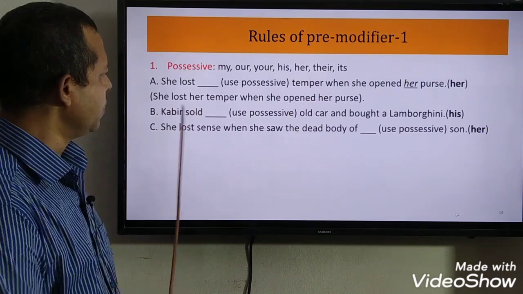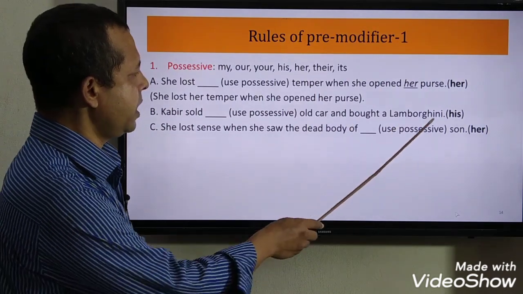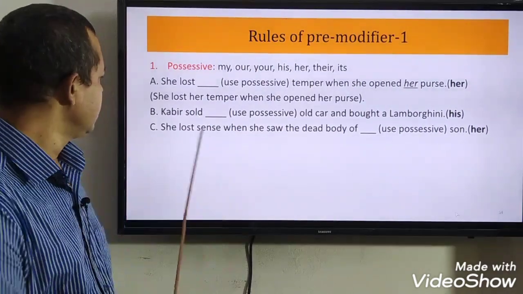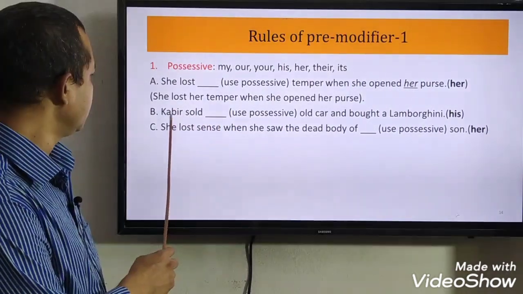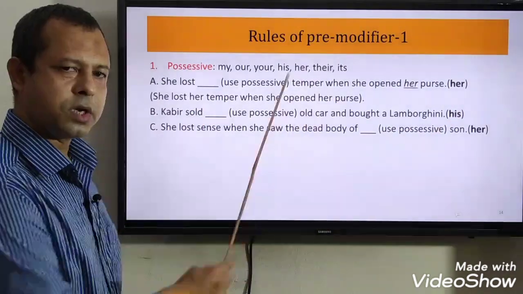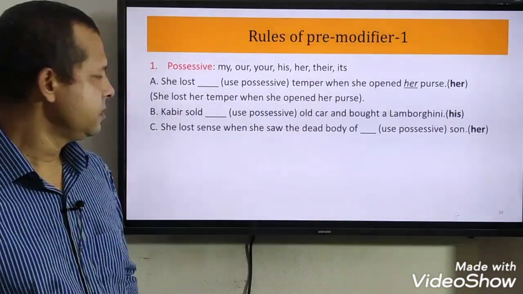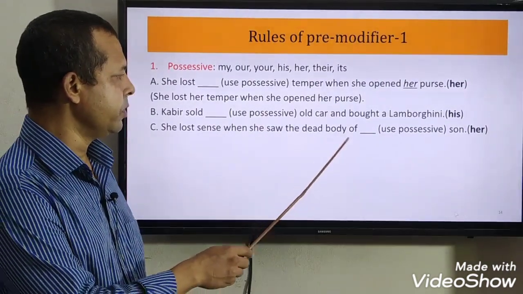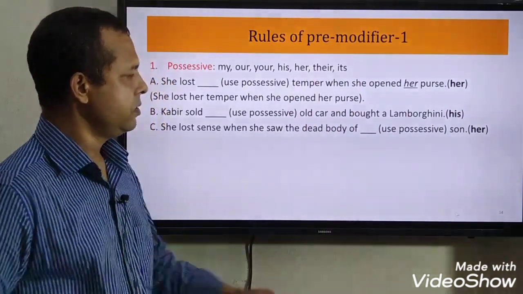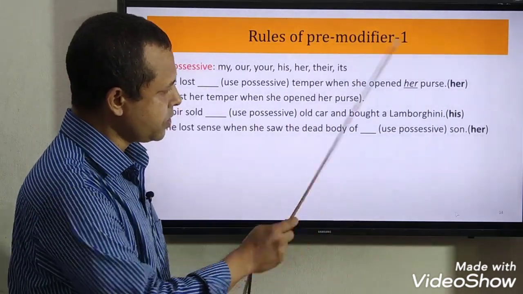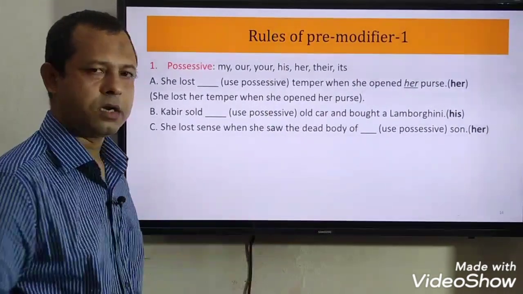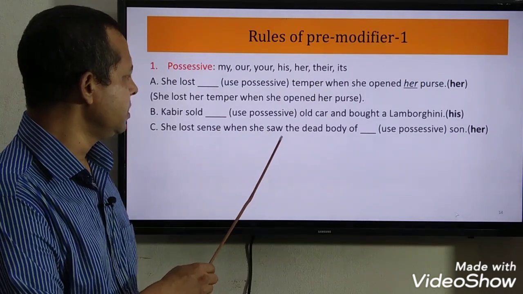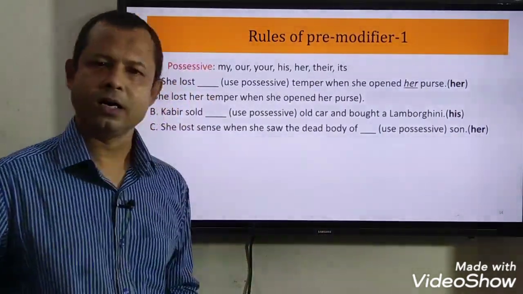B: Kabir sold dash old car and bought a Lamborghini. Here you are asked to use a possessive. So we can use his here. Kabir sold his old car. C: She lost dash sense when she saw the dead body of dash son. Here we are to use a possessive. We can use her here. No other possessive is suitable here. So she lost her sense when she saw the dead body of her son.